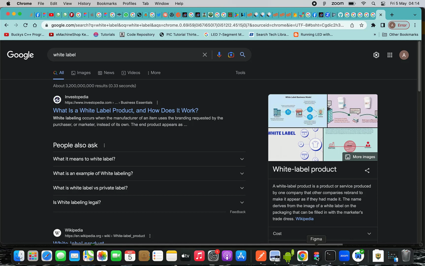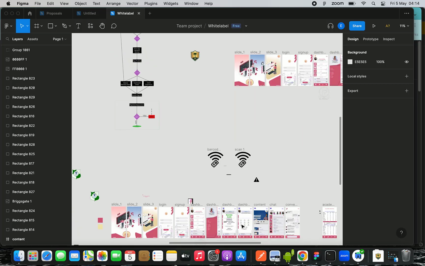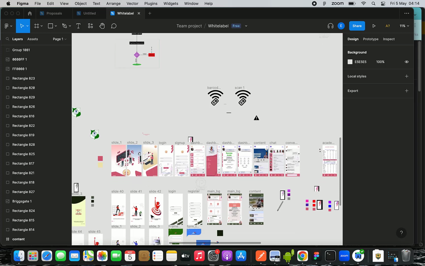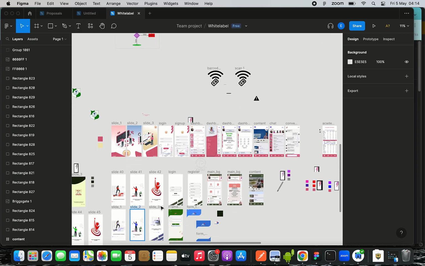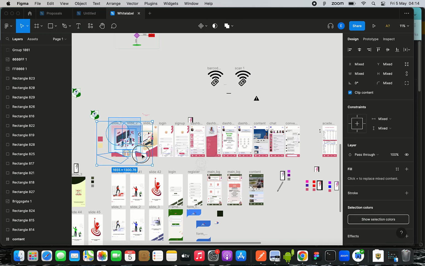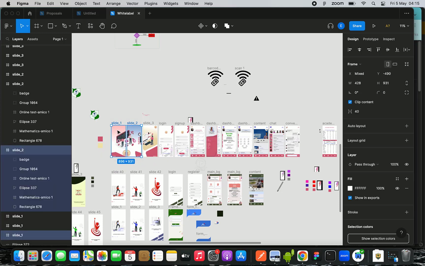Let's get onto our Figma. You can see this particular design here. This is another design here, and it is being replicated here. If we want to do this, we start by copying this particular template which is already on Figma.